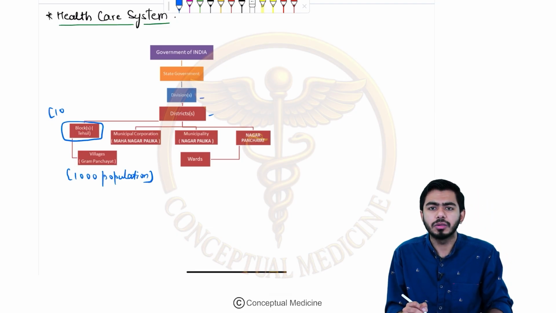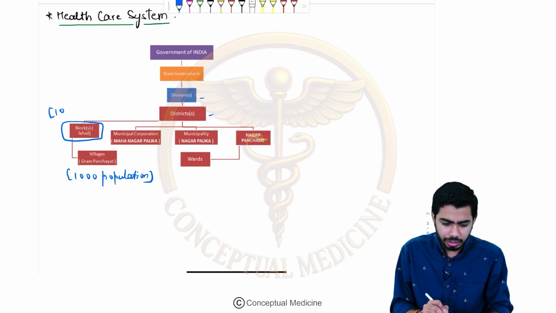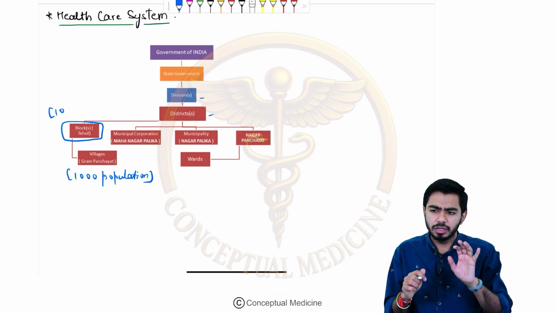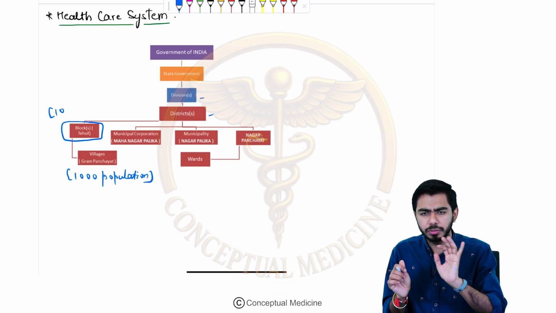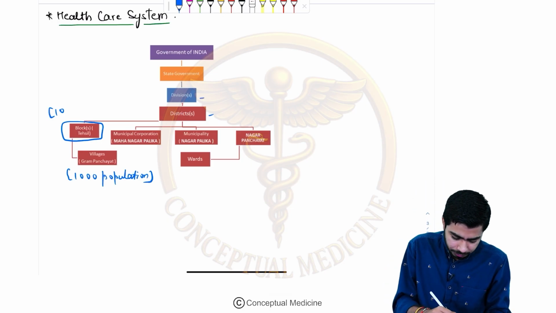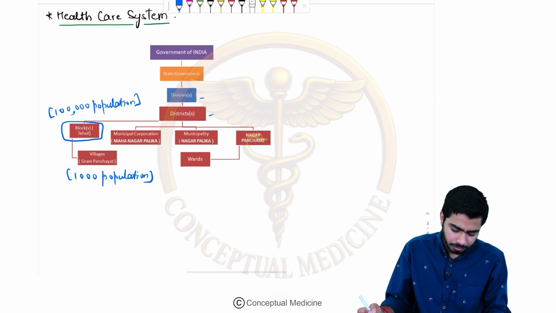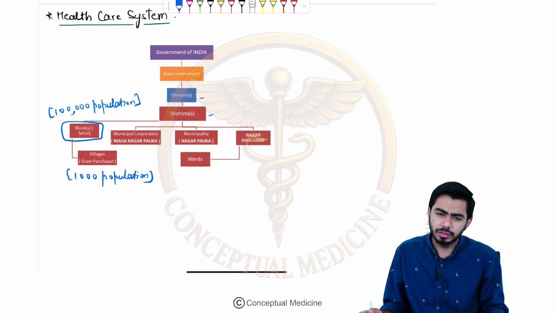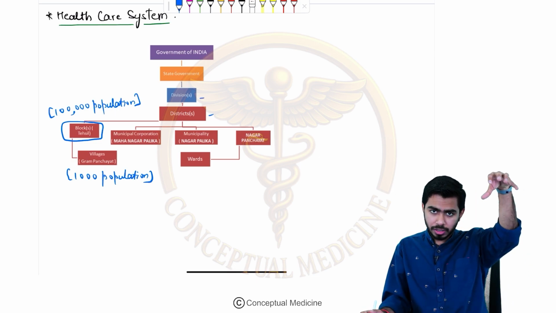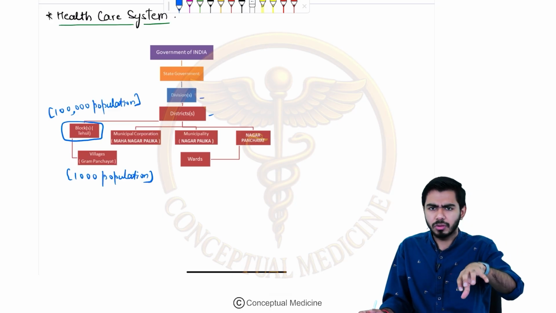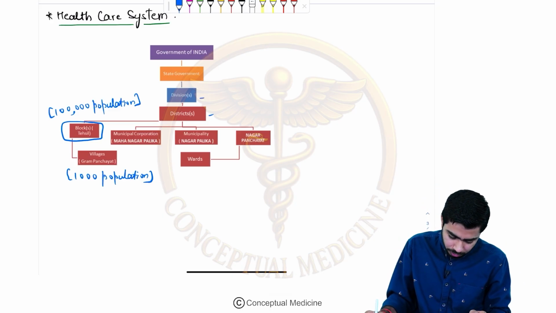So I was talking about the 100 villages over there, which means there could be a 100,000 or 1 lakh population. You can understand that the block level is the bigger level and the village level comes under the block level only.